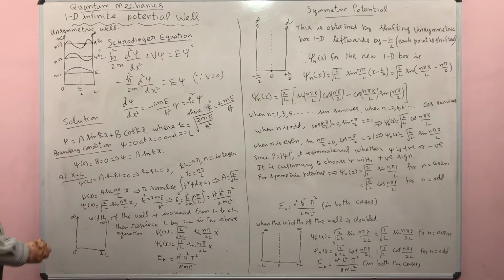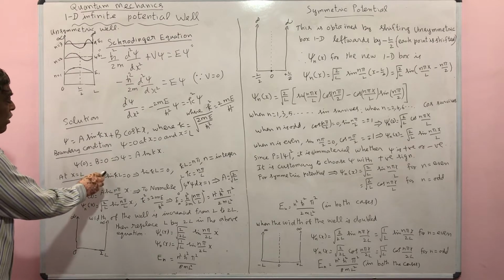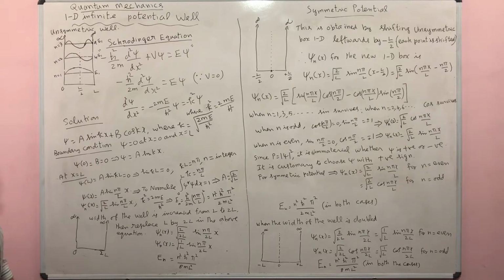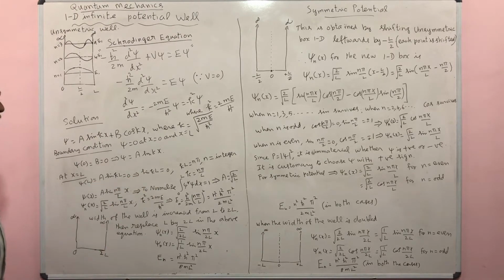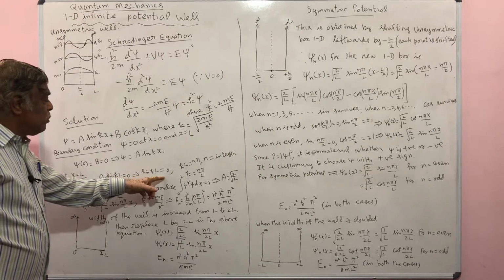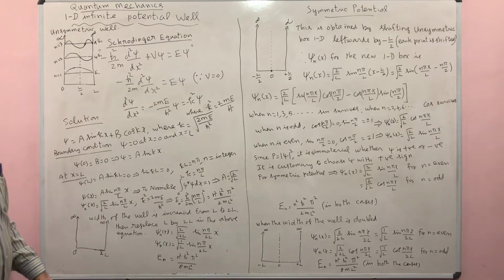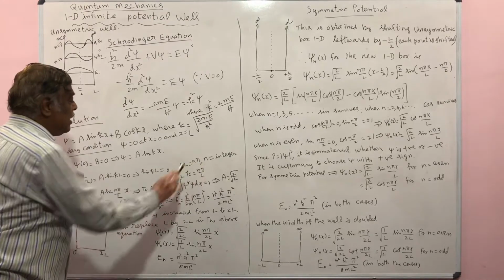Here there are two possibilities. a may be 0 or sin kL is equal to 0. If you put a is equal to 0, this is a trivial solution, so you have to avoid this one. So the other possibility is sin kL is equal to 0. So that must be satisfied. Sin kL is 0. This is possible only when kL is equal to n pi, where n is an integer.